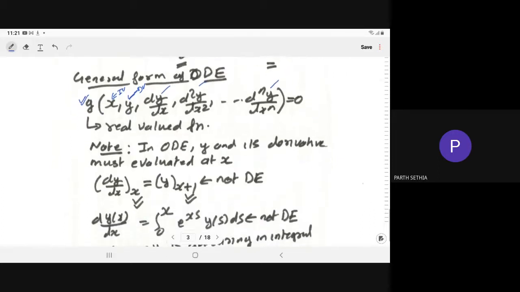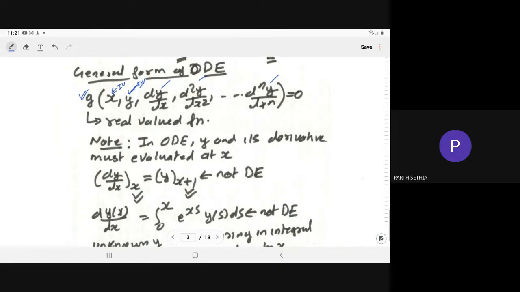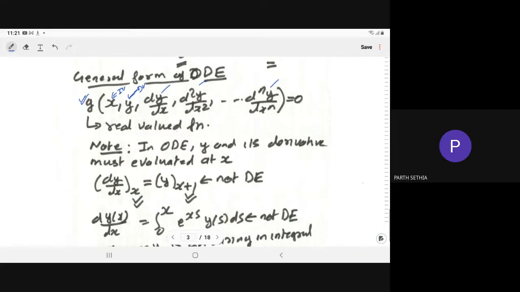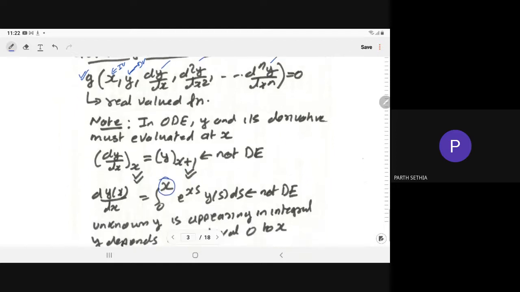Then in the second one, whether this is a differential equation or not: dy/dx is equal to the integral from 0 to x of e to the power xs times y(s) ds. So this is also not a differential equation, since here the independent variable is the limit of the integral.